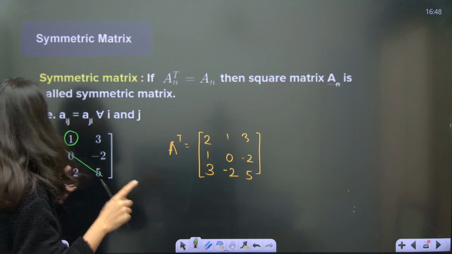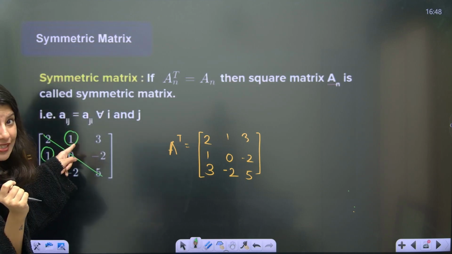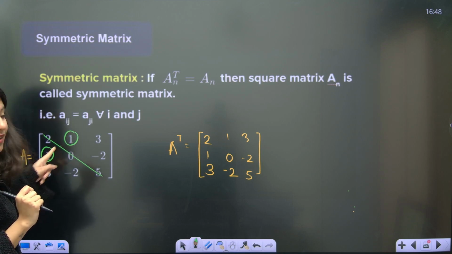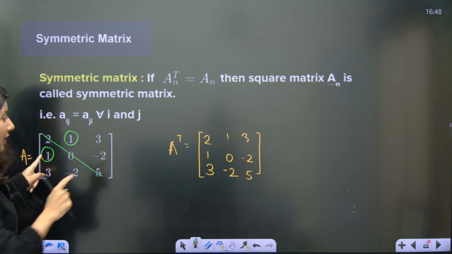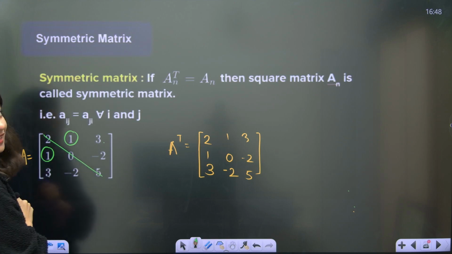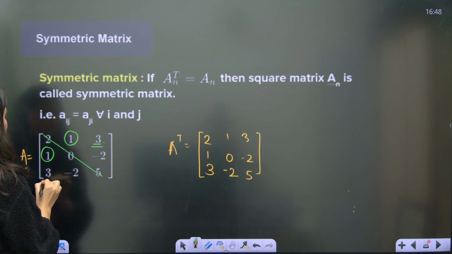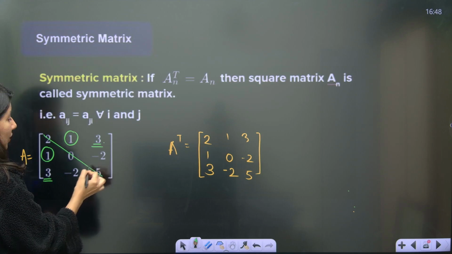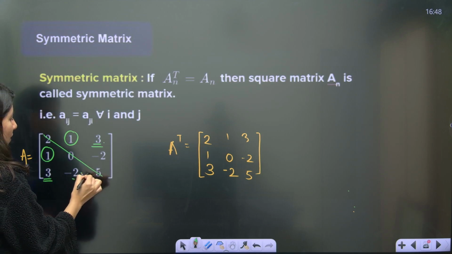That means this is sitting in first row, second column. This is second row, first column. A12 and A21, conjugate elements, should be same. Then again, can you see A13 and A31? Again, conjugate elements are same. And minus 2, minus 2. Can you see it? This is A23, A32. These two are also same.